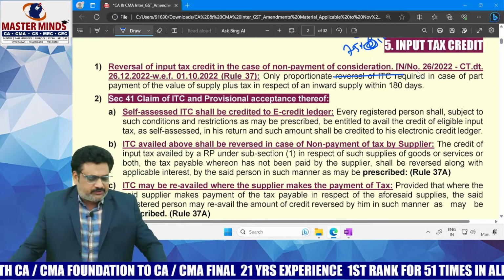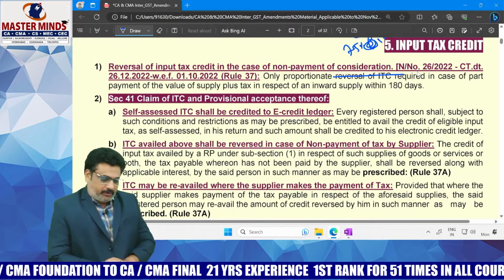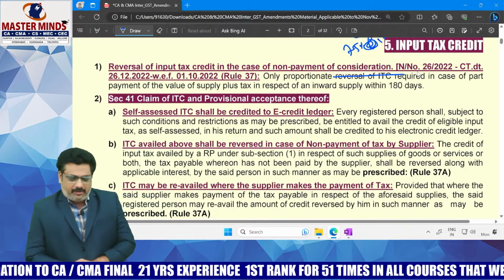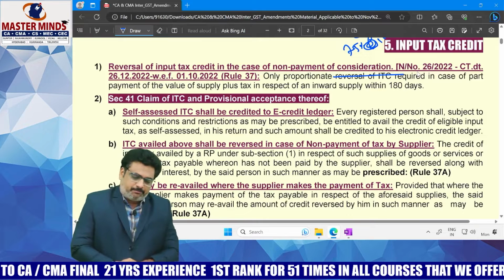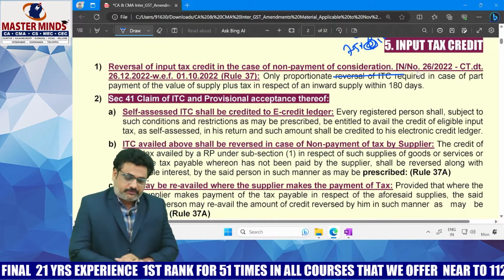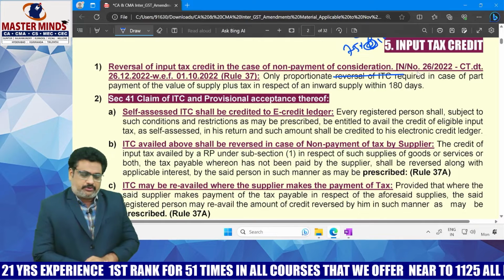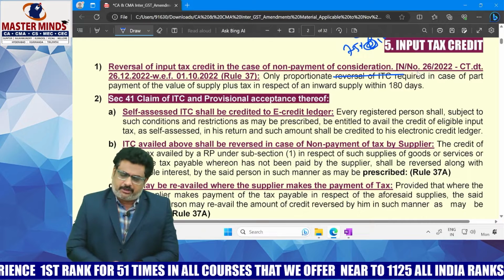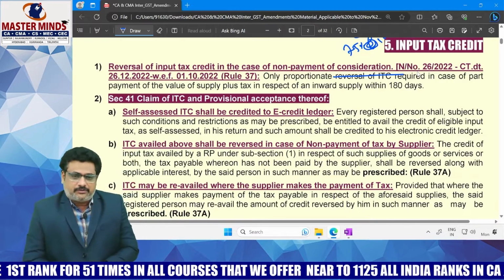Whenever ITC was claimed by the recipient and the payment is not made within the prescribed period of 180 days from the date of invoice, whatever ITC was claimed previously, along with interest at the rate of 18% per annum, needs to be reversed.